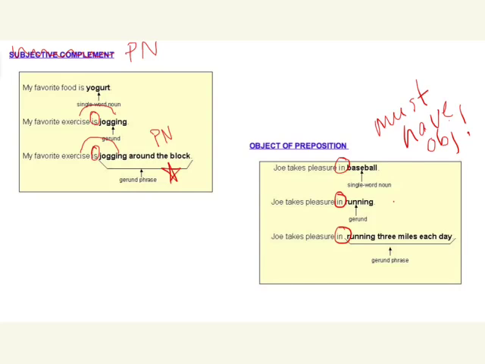Look here. Joe takes pleasure in running. In is the preposition. Running is the noun that is functioning as the object of the preposition. And then, of course, the gerund phrase also acts as a noun. In this case, the object of the preposition in. So that's gerunds. Pretty straightforward.